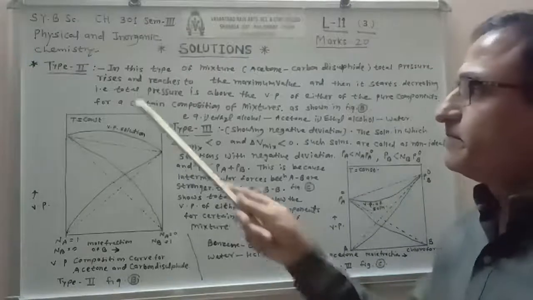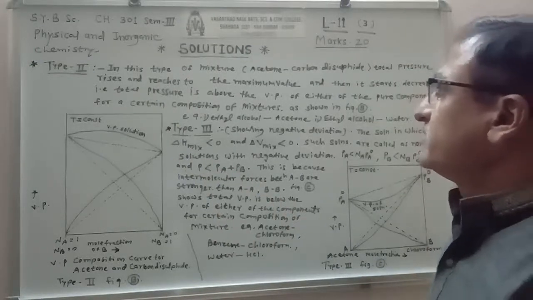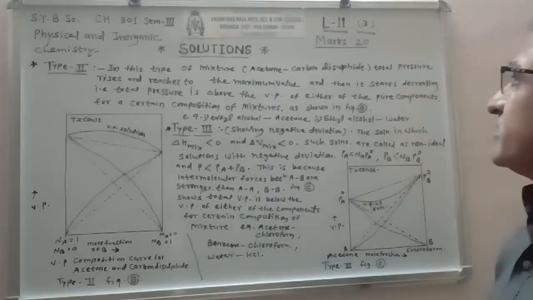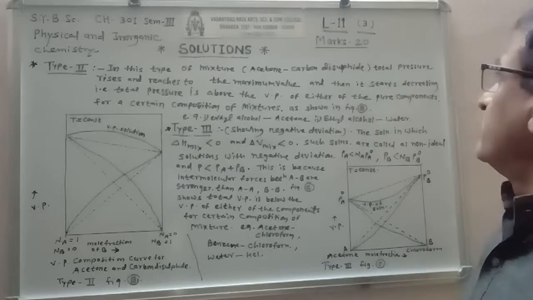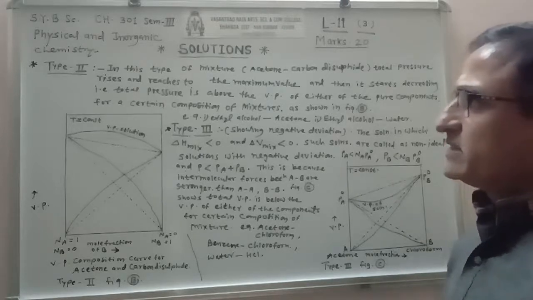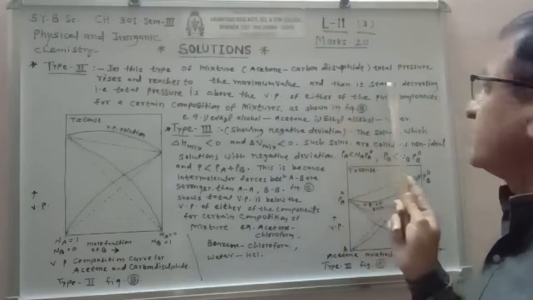Type second: in this type of mixture, acetone and carbon disulfide, the total vapor pressure rises, reaches a maximum value, and then starts decreasing.